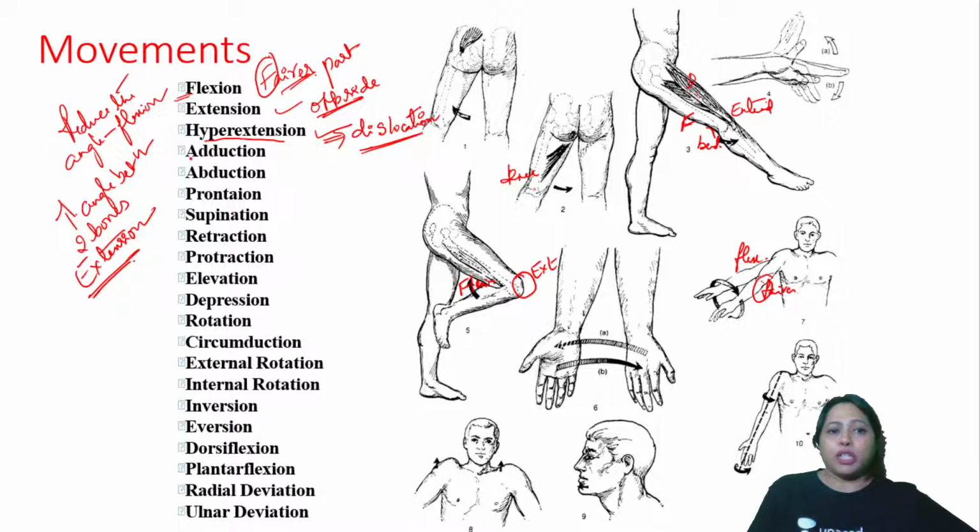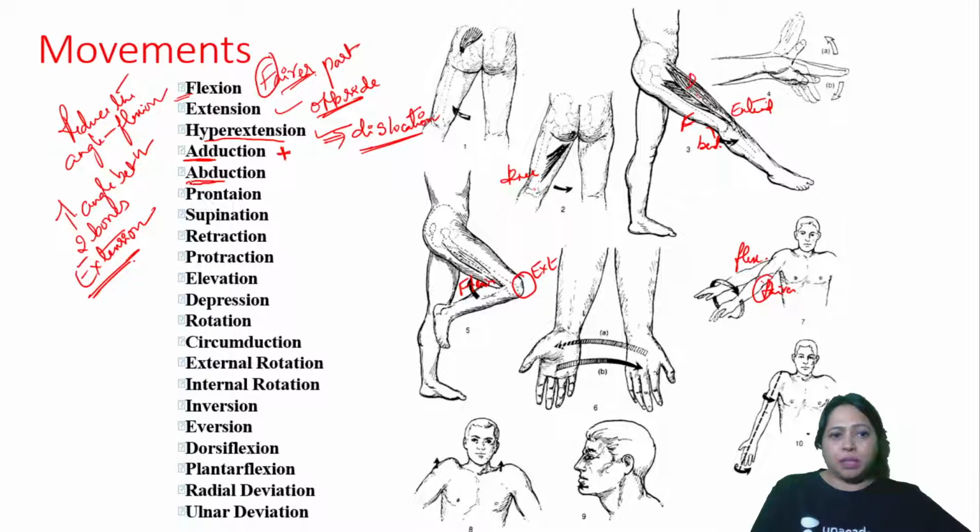Next, you have adduction. You see here "add" is there, right? What is that? Bringing them together. What do you do by adding? You put them together. So that is adduction. Bring the body parts close to the midline. That is adduction.